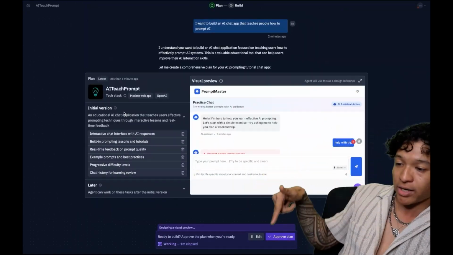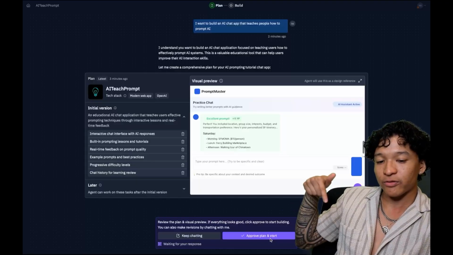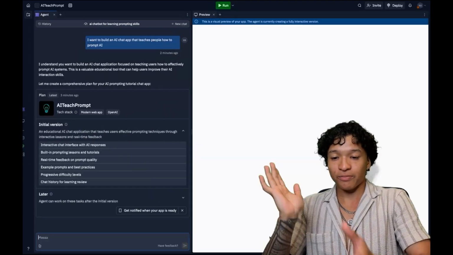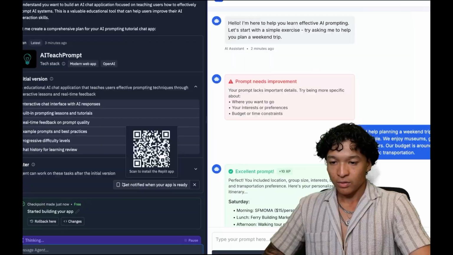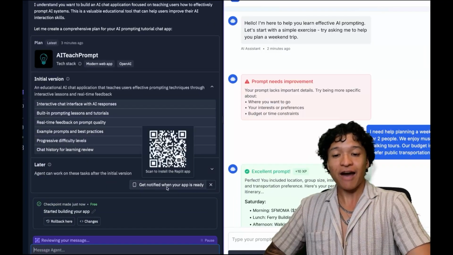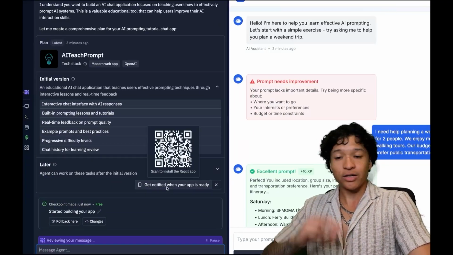And on the bottom right here, it asks if you want to approve the plan. So I'm going to approve the plan and start. Let's get into it. What's also really nice about Replit is they have an app. So once your app is done, you could just get pinged.